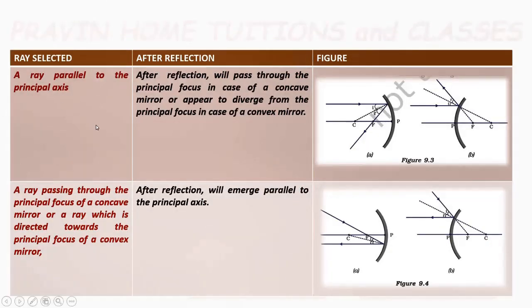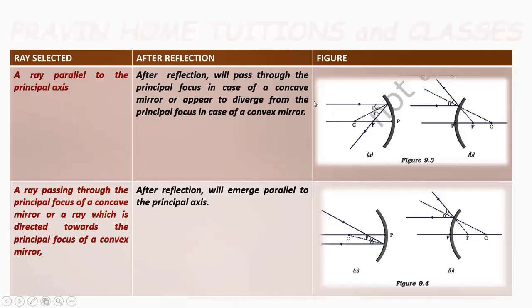So see this table. First ray selected: a ray parallel to the principal axis. After reflection, it will pass through the principal focus in case of a concave mirror, or appear to diverge from the principal focus in case of a convex mirror.